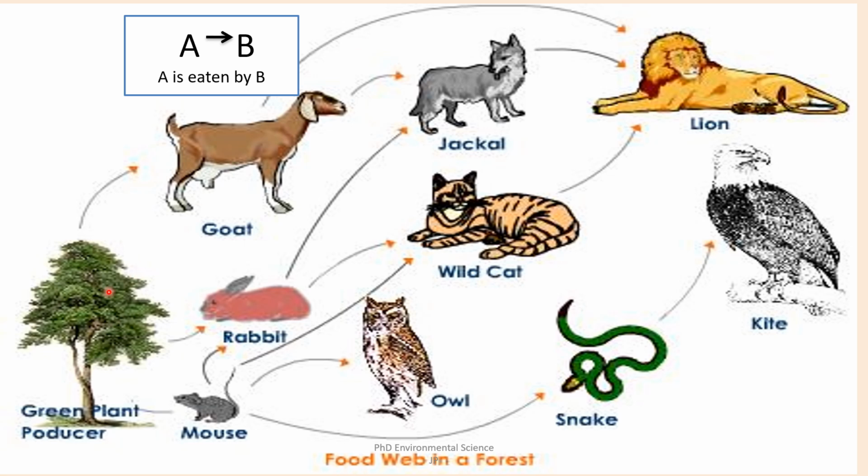Another is green plant is consumed by goat. Goat is consumed by jackal. Jackal is consumed by lion. So there are many food chains in this forest ecosystem, and this interlinking of various food chains results in the production of food web.